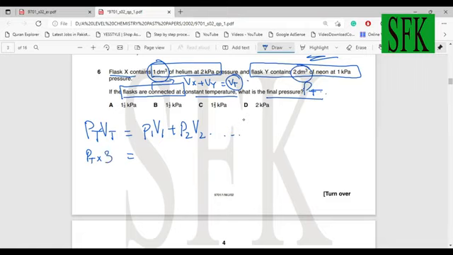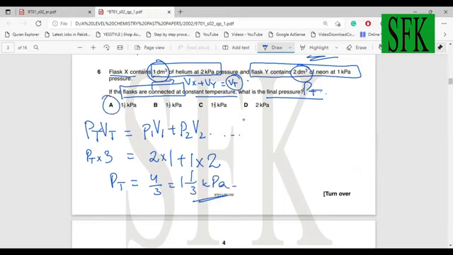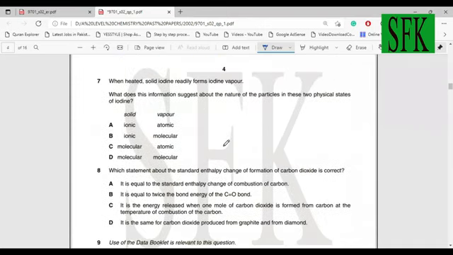What is pressure 1? Pressure 1 is 2 kilopascals multiplied by volume 1, which is 1 dm cube, added to pressure 2, which is 1 kilopascal, multiplied by volume 2, which is 2. And then you'll get your final answer. It's going to be 4 upon 3, which is 1 and 1 upon 3 kilopascals. And it's option A. After question 6, we will move on to question 7.